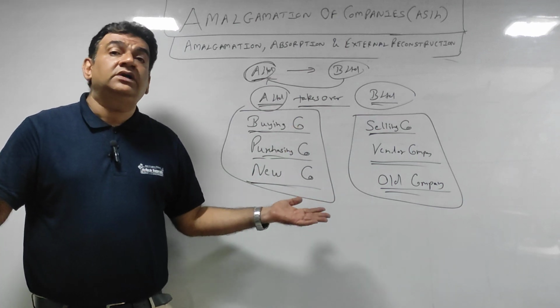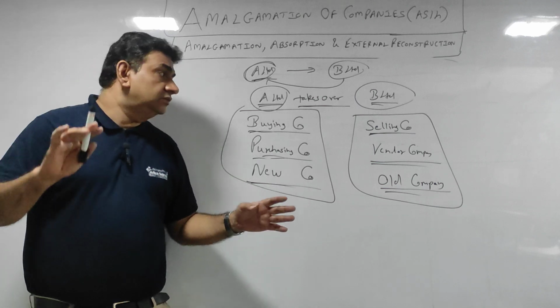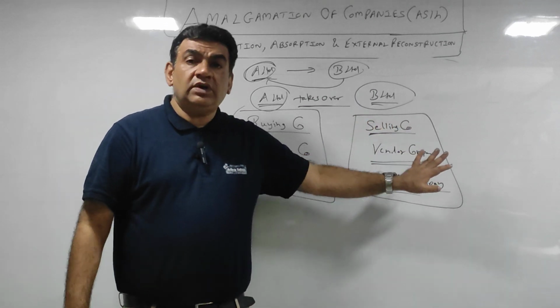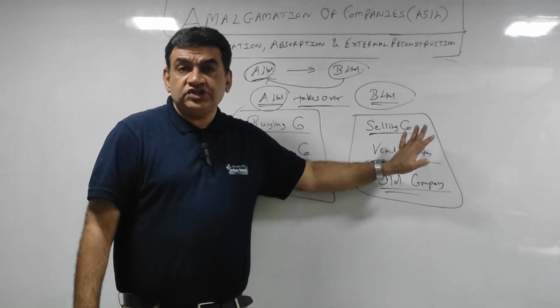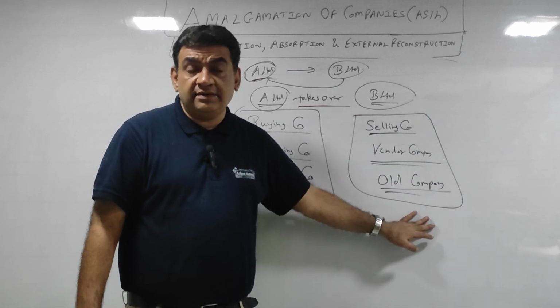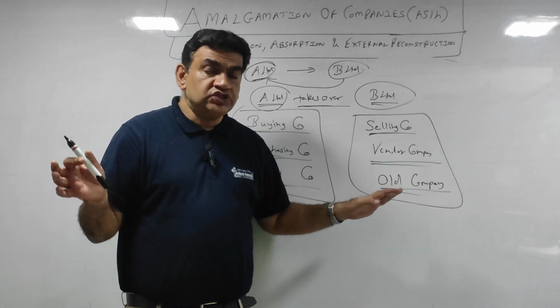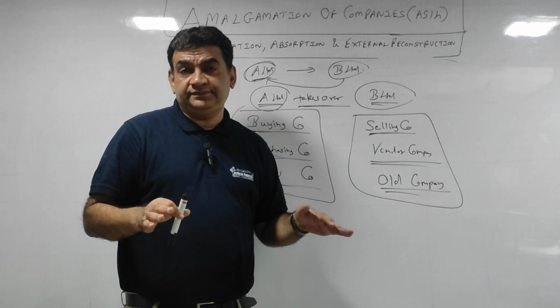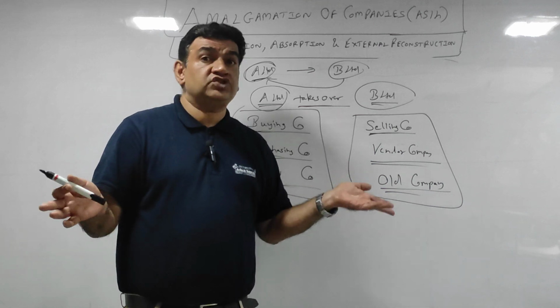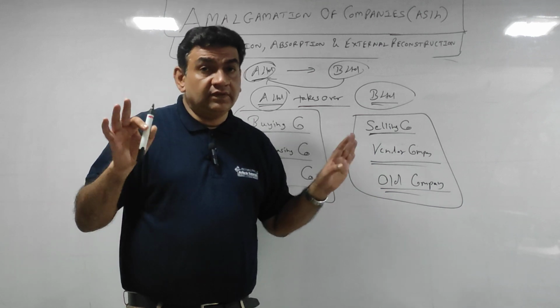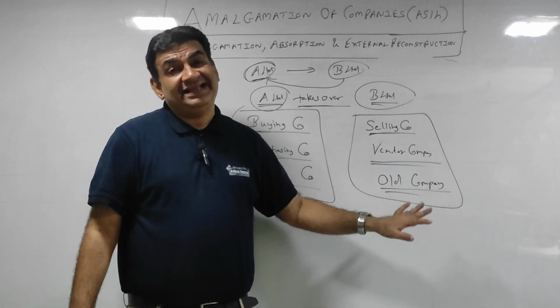Depends upon the question. Now, if they ask you accounting in the books of the old company, then they can ask you in the form of ledger, or a few sums based on journal. Okay, ledger and journal.